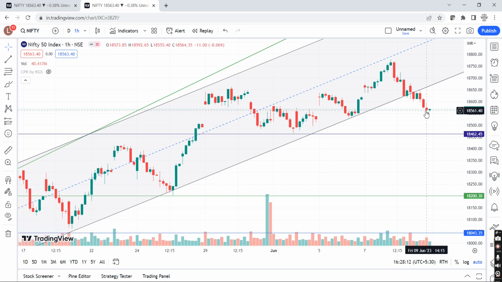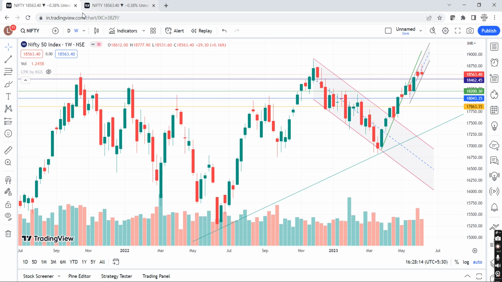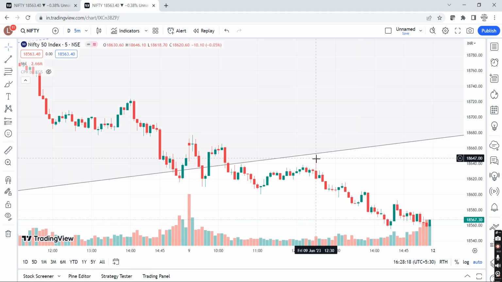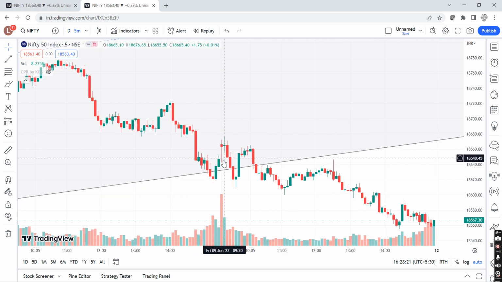What we discussed yesterday for today, let us do that analysis. So coming back to the 5 minutes frame, let me just change it to the 5 minutes frame. Okay, here we are. So what we discussed is that if we open flat, right?